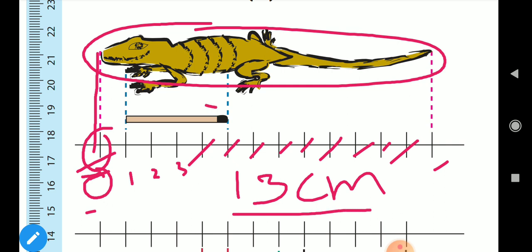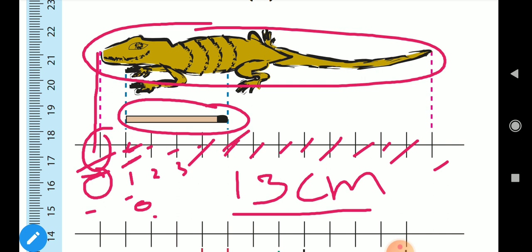Similarly, to find the length of the matchstick, see, it was kept on the first one, so here you don't count it as 1. You should take this one as 0. 0 for what? For counting the length of the matchstick. This one you will take as 0, 1, 2, 3, 4. So 4 centimeters is the length of the matchstick.